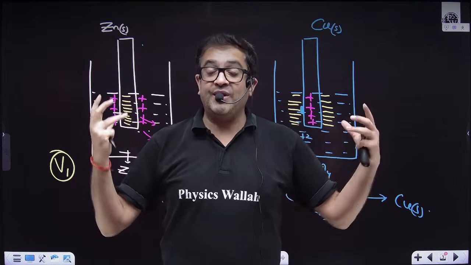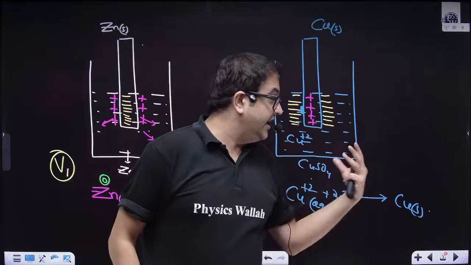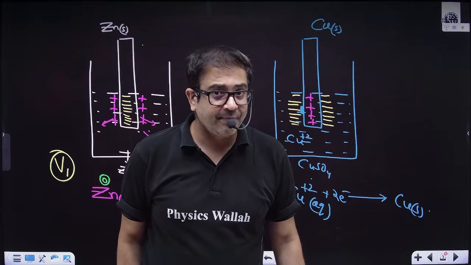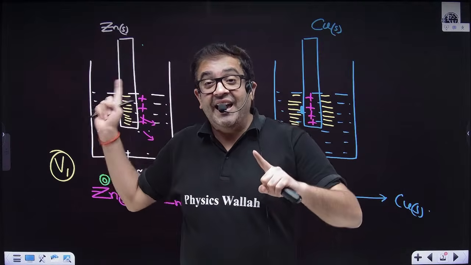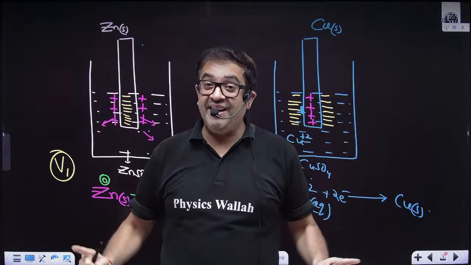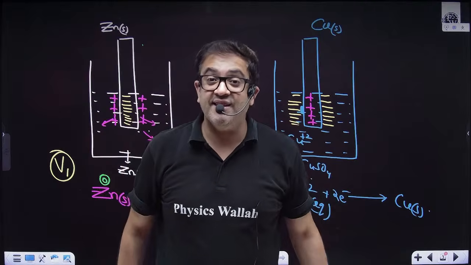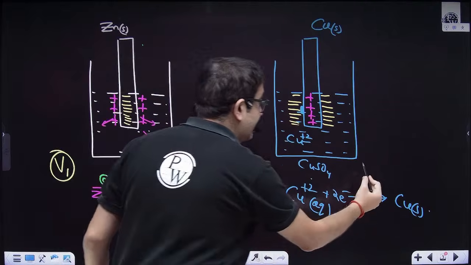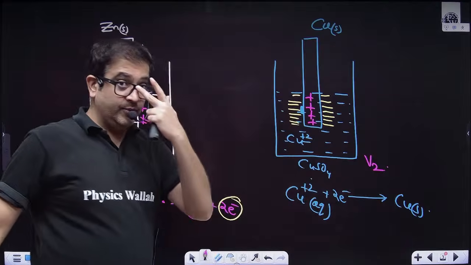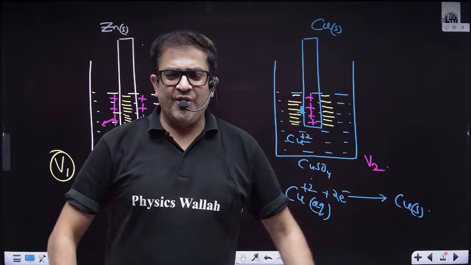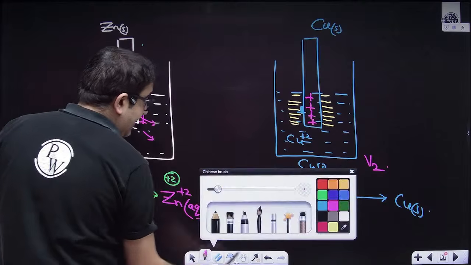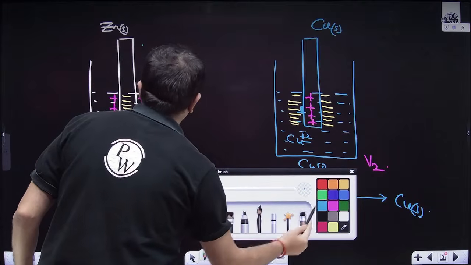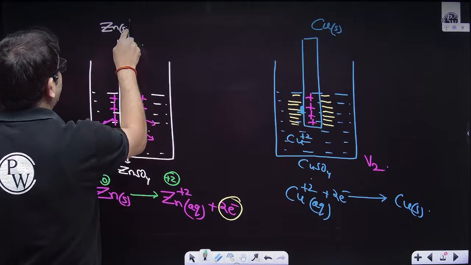And that potential here and here will be different. Why? Because the metals, the elements, are different, so their tendencies will also be different. Let's say this potential is V1 and this potential is V2. We know this from class 9 and 10: if you connect two different potentials with an electrical wire, let me now connect them with an electrical wire.